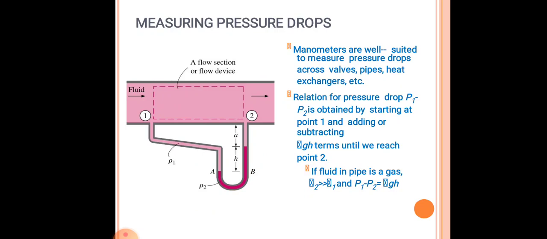Moving on to measuring pressure drops. They are well described in this slide. Manometers are well suited to measure pressure drops across valves, pipes and heat exchangers. Whenever we open or close the knob, we get to know how the pressure of that liquid drops. This is shown in this diagram. The flow device has two tubes, where when one valve is closed, you can see how the pressure decreases.